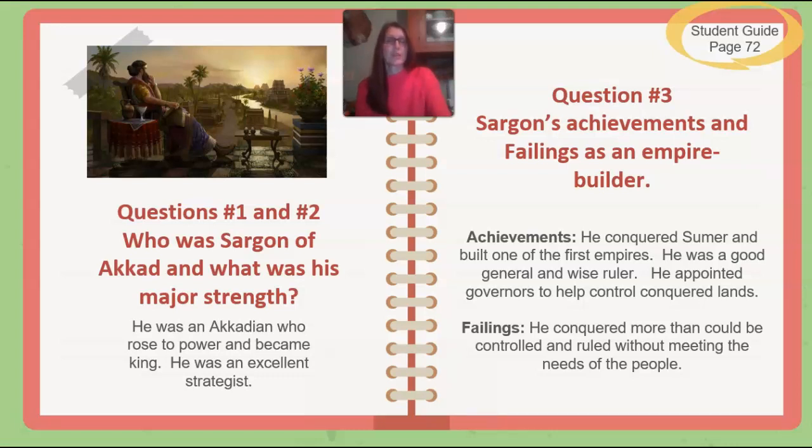Question number 3. Sargon's achievements and failings as an empire builder. So his achievements were that he conquered Sumer and built one of the first empires. He was a good general and a wise ruler. He appointed governors to help control conquered lands. And I just want to make one note here, meaning he was a good general, meaning he was wise and he was able to, again, follow through with the plan. He wasn't necessarily a good general in that he was kind to his soldiers or his followers. He was a good general in that he was able to control and lead. He appointed governors to help control conquered lands.